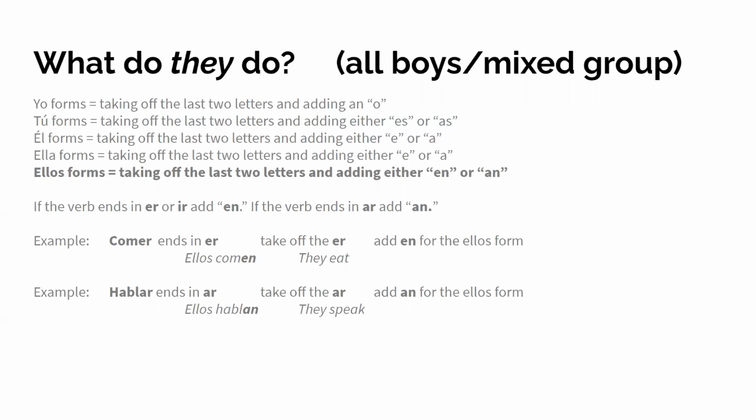If the verb ends in ar, you add an. For example, comer, to eat, ends in er, so you take off the er and you add en for the ellos form. Ellos comen, they eat. Hablar ends in ar, so take off the ar and add an for the ellos form. Ellos hablan, they speak.